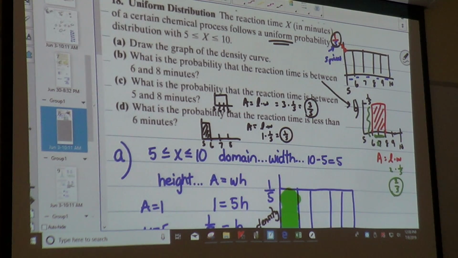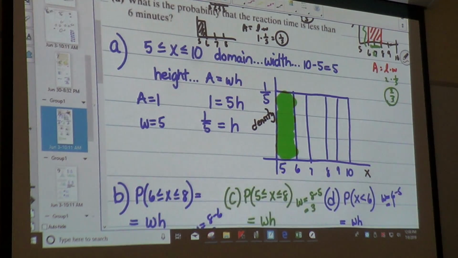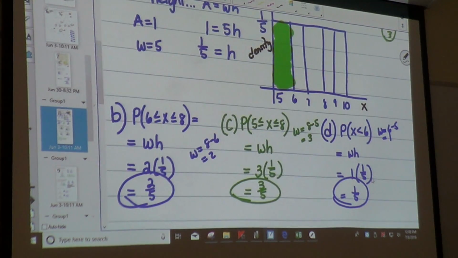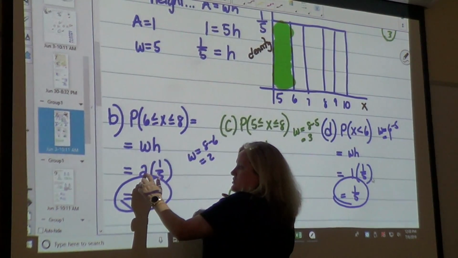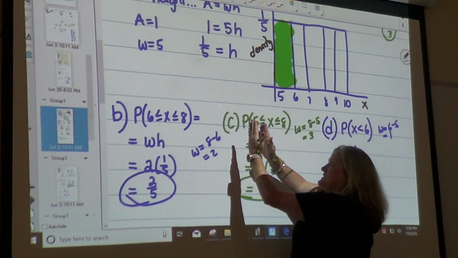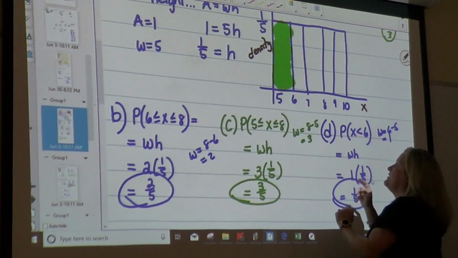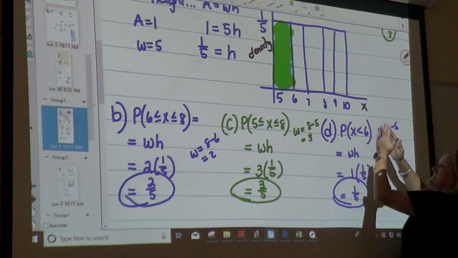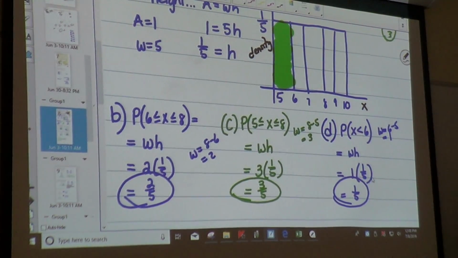And I have all of them written out for you. I'll scroll down so that you can see them. Let me uncover. So, for part B, 6 to 8, 6 to 7, 7 to 8 is 2 times 1/5. 5 to 8, 5 to 6, 6 to 7, 7 to 8 would be 3 times 1/5. And less than 6 would just be 5 to 6, which is 1 times 1/5.